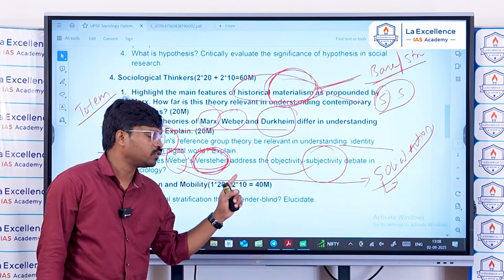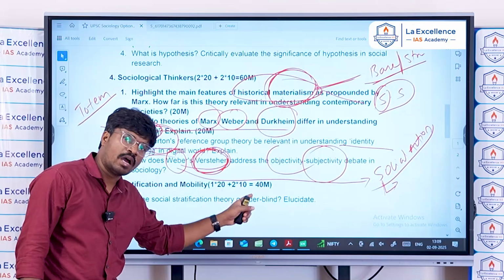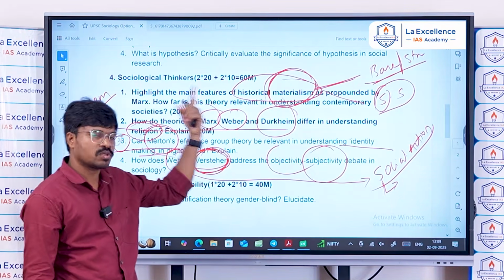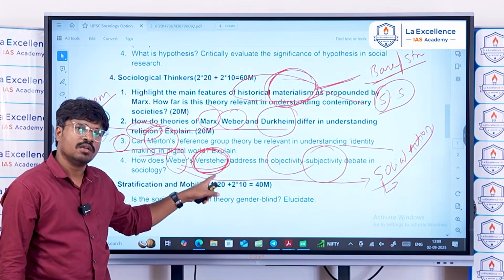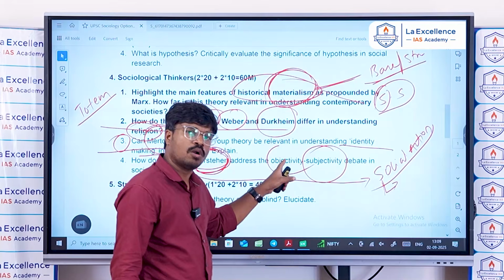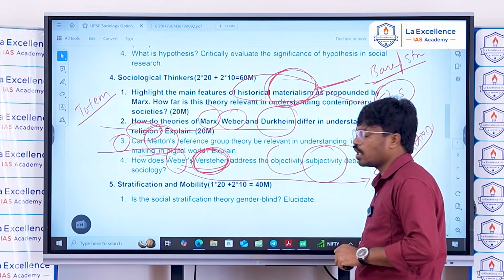And the researcher also needs to apply ideal types and value neutrality in understanding of the society, so that Verstehen can resolve the objectivity and subjectivity debate in sociology.